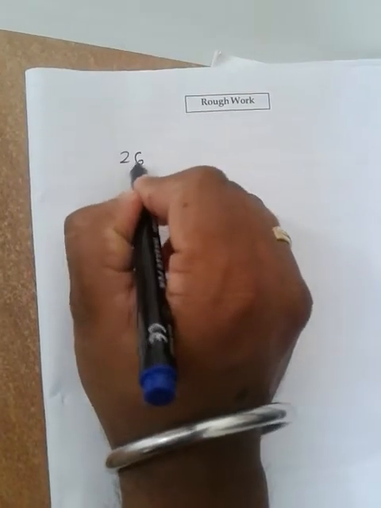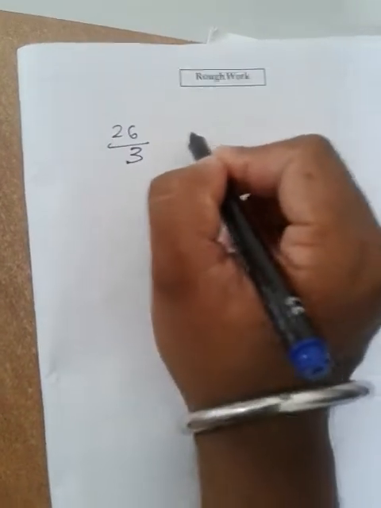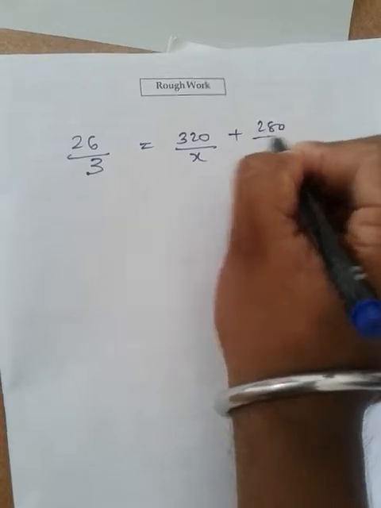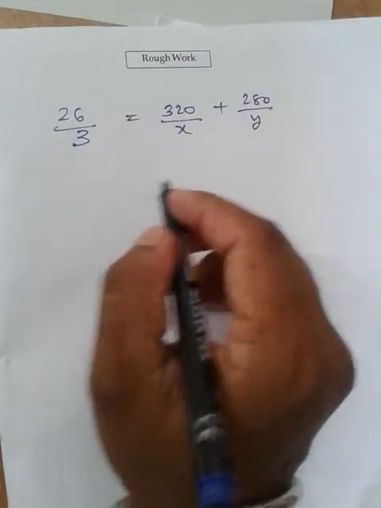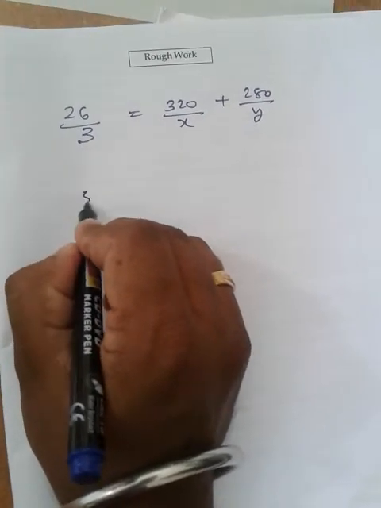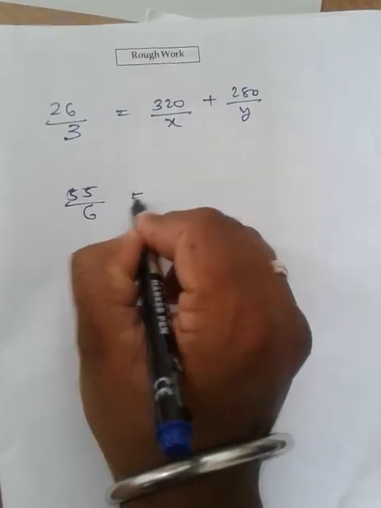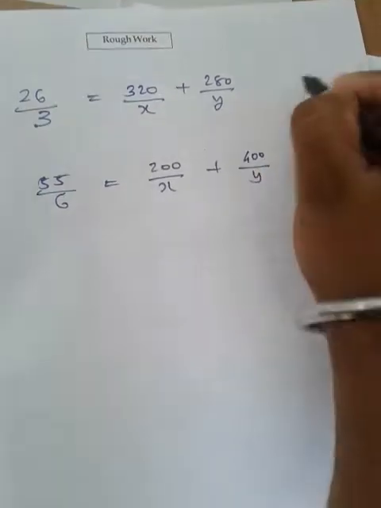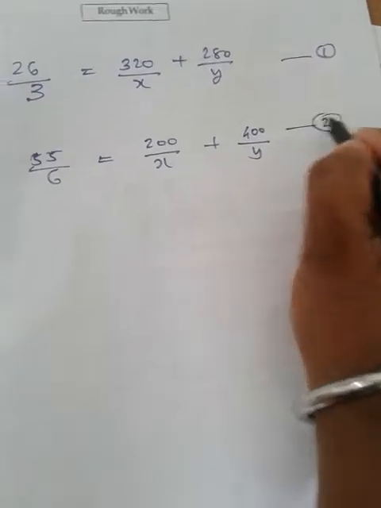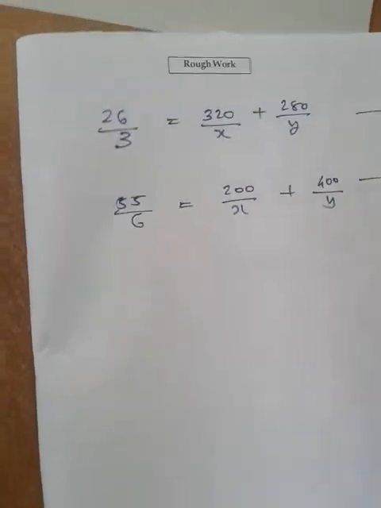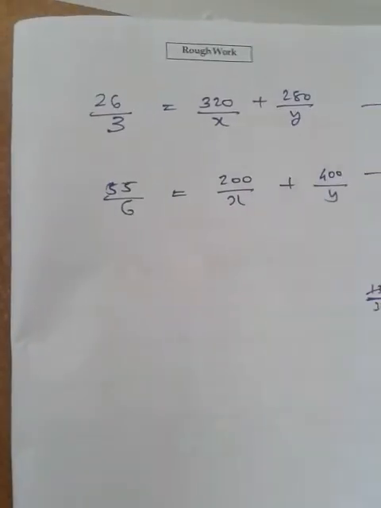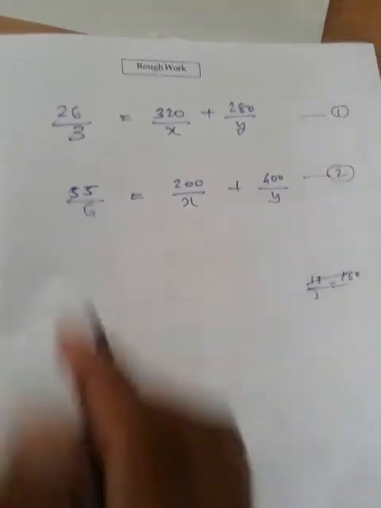Okay, so we got two equations. The first equation is 26 by 3 is equal to 320 by x plus 280 by y, and the second equation is 55 by 6 is equal to 200 by x plus 400 by y. Now just see the first equation. Can you simplify it?